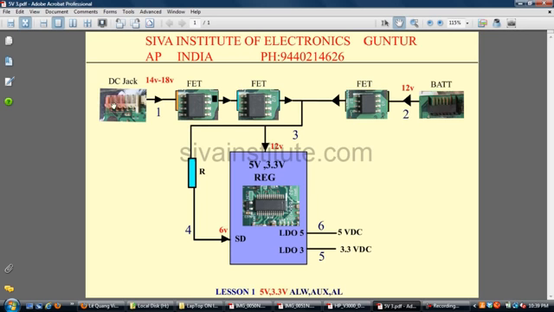So if any laptop motherboard is dead, you should check from the DC jack to the 5 volts and 3.3 volts regulator IC. From the DC jack, 14 to 18 volts comes to this IC, and there is another pin, shutdown. When you give voltage to the input pin and shutdown pin, the 5 volts and 3.3 volts will be present at LDO5, meaning low dropout 5 volts, and LDO3, low dropout 3.3 volts. Two voltages will be present here. We will see it in the circuit.